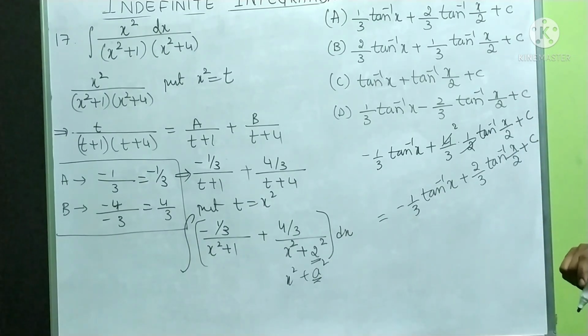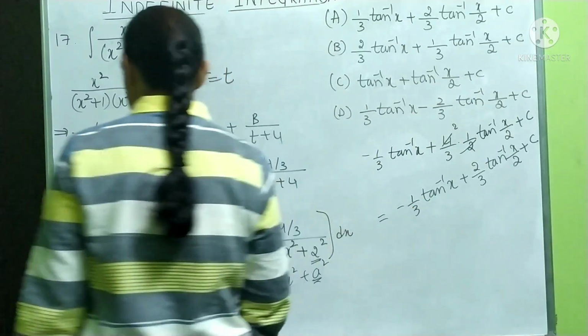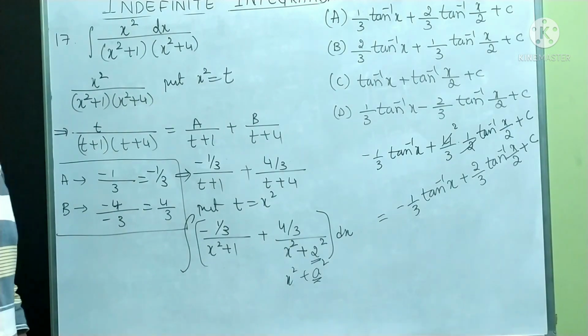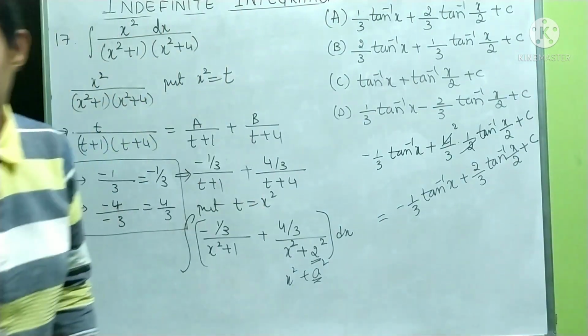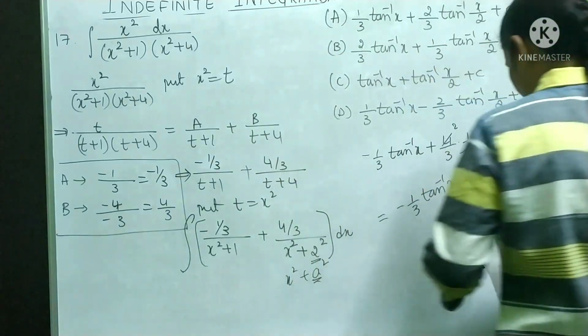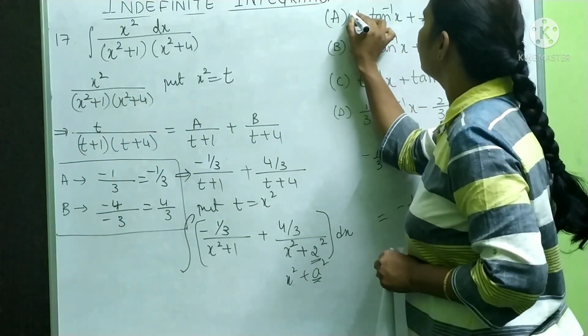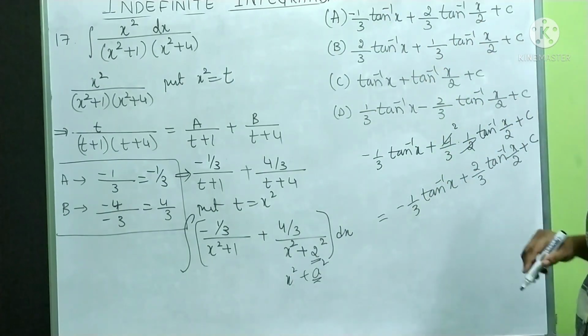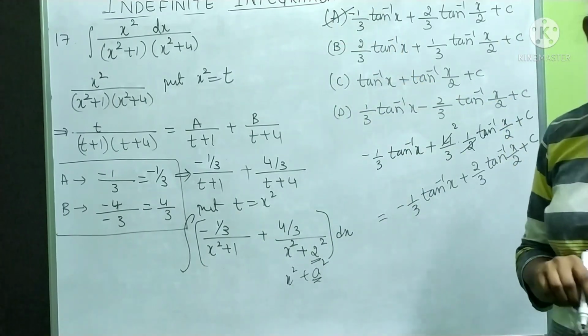So what have we substituted? First we have substituted t is equal to minus 1. Where do we have the options? 1 by 3 tan inverse x plus 2 by 3 tan inverse x by 2 plus c. See here, you see the option, I forgot to mention the negative sign here. Therefore it is minus 1 by 3 tan inverse x plus 2 by 3 tan inverse x by 2. This will be our answer.